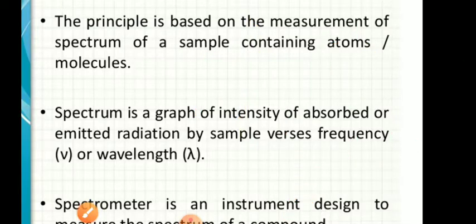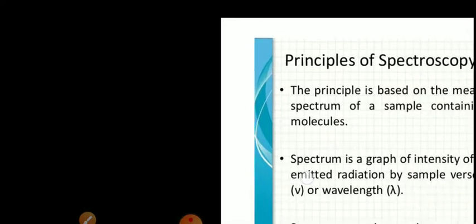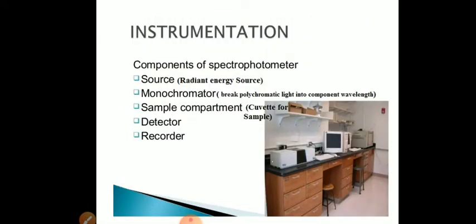So the principle of spectroscopy is based on measurement of the spectrum of a sample, which is characteristic for each and every compound. Now, how do you measure the absorbance of a substance? By using an instrument which we call a spectrophotometer. So what is a spectrophotometer? It is an instrument designed to measure the absorption spectrum of a compound, so we can plot the absorption spectrum of a compound.